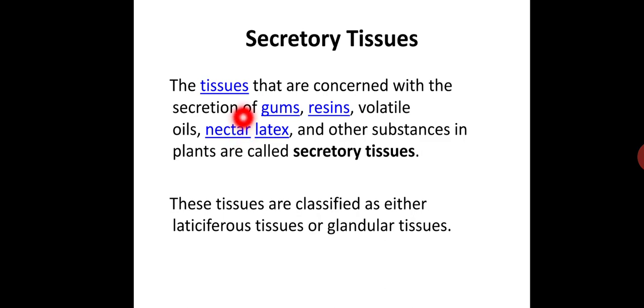So, the tissues that are concerned with the secretions of gums, resins, volatile oil, nectar, latex, and other substances in plants are termed as secretory tissues. They are classified as lacticiferous tissue or glandular tissue.